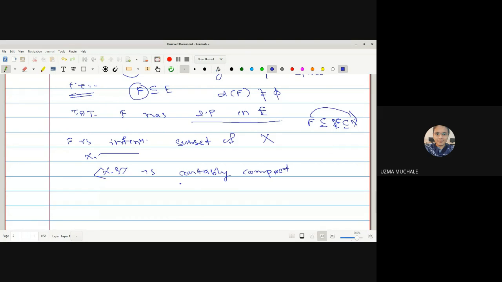If X2 is countably compact and F is an infinite subset of X, can I say directly that F has a limit point in X?